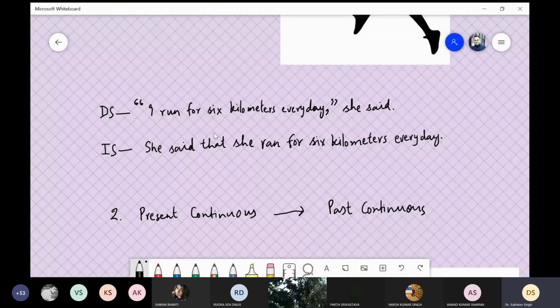She, and now the first form run is converted into the second form ran. She said that she ran for 6 kilometers every day. Full stop. So the rest is the same. 6 kilometers, that is the same. The changes came in the subject and in the verb, and some changes of punctuation. When we convert it into indirect speech, we write she said that she ran for 6 kilometers every day. This is how you are telling somebody else what that female sprinter told you. That's why it is narration.